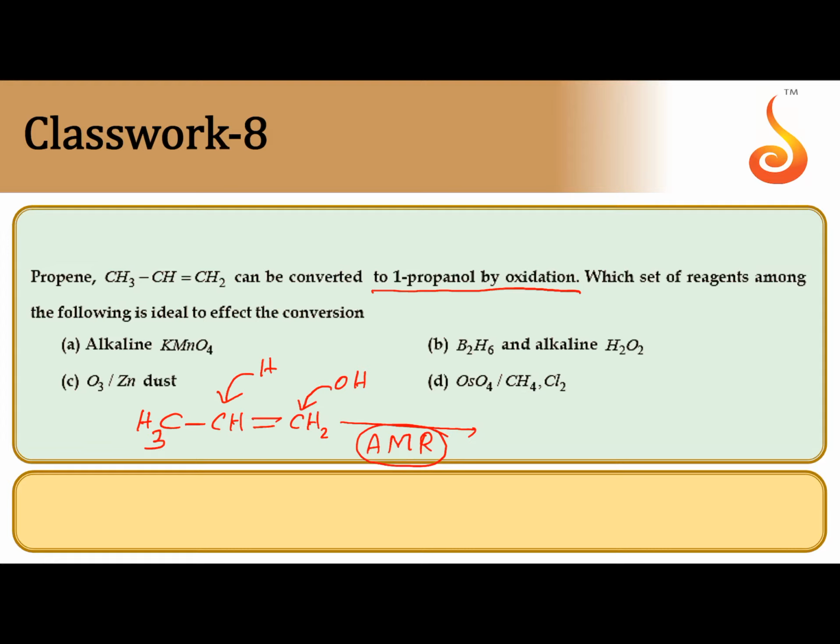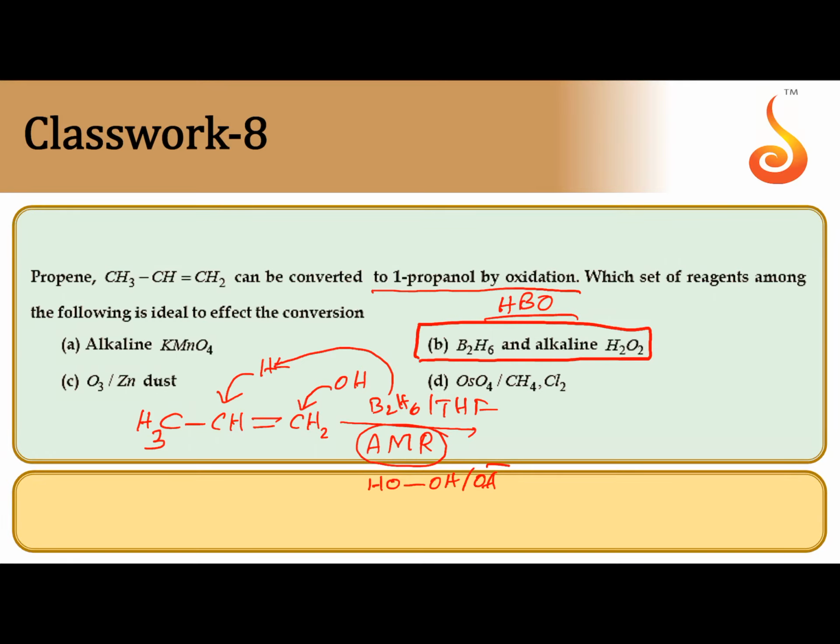So anti-Markovnikov addition is possible by HBO method, hydroboration, oxidation. So when propene is reacted with B2H6 in the presence of THF in first step, later it undergoes oxidation by hydrogen peroxide in the presence of base. B2H6 supplies hydrogen which is attached to the doubly bonded carbon with less number of hydrogens, opposite to Markovnikov's rule, and H2O2 supplies OH group that attacks at CH2 carbon. So correct answer is B.